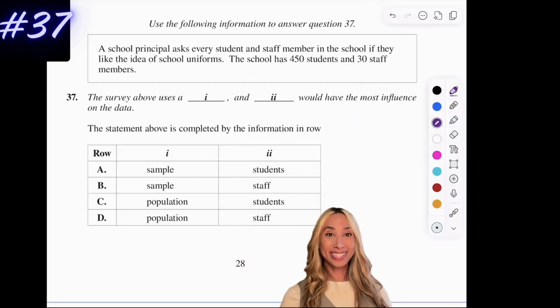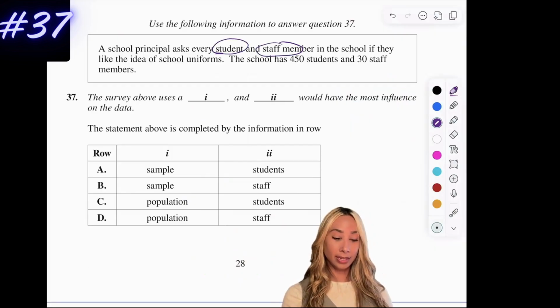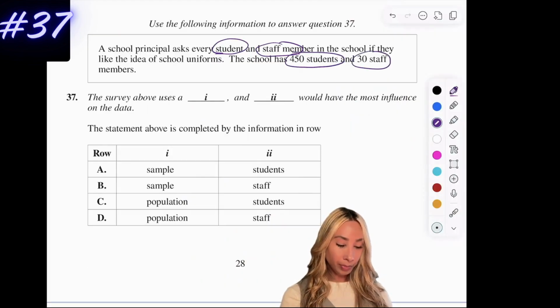All right, number 37. So a school principal asks every student and staff member in the school if they like the idea of school uniforms. The school has 450 students and 30 staff members. So for this one, the survey uses blank, and blank would have the most influence.